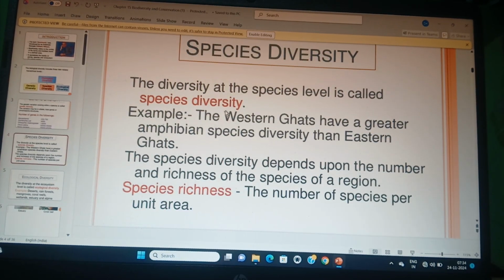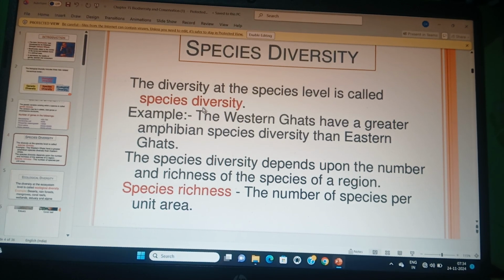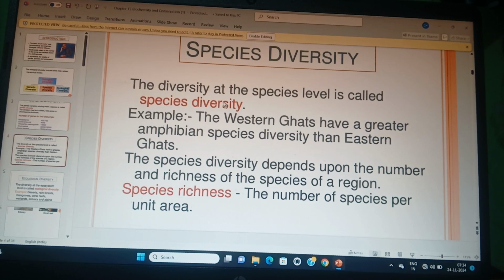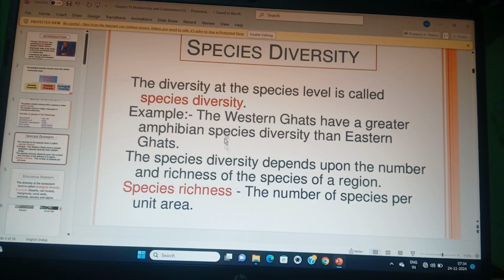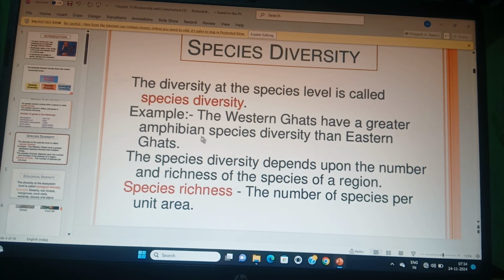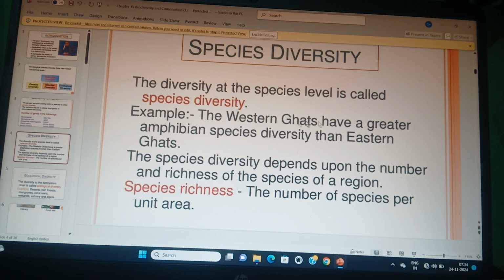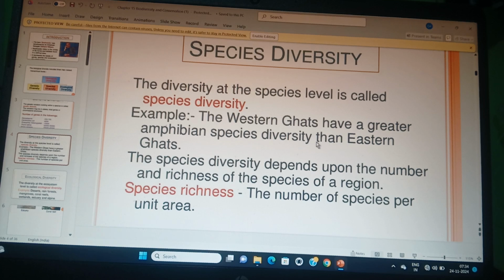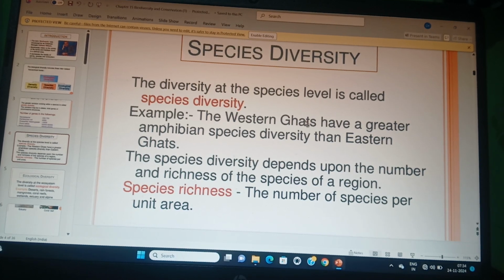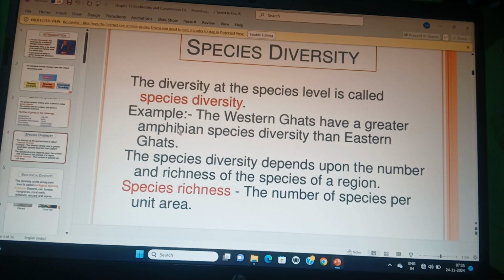Then species diversity. Diversity at the species level is called species diversity, like the Western Ghat. What is the Western Ghat? This is our India, and this is the Western Ghat near the Arabian Sea, and the Eastern Ghat is near the Indian Ocean. The Western Ghat has greater amphibian species diversity than the Eastern Ghat. It means a large variety of amphibians live in the Western Ghat compared with the Eastern Ghat.